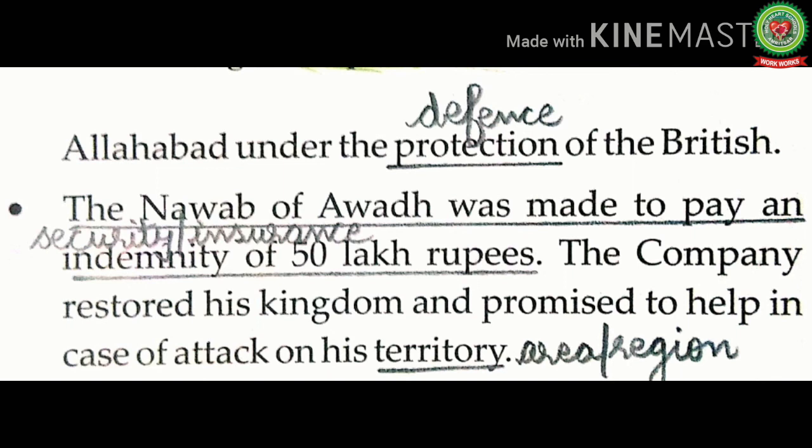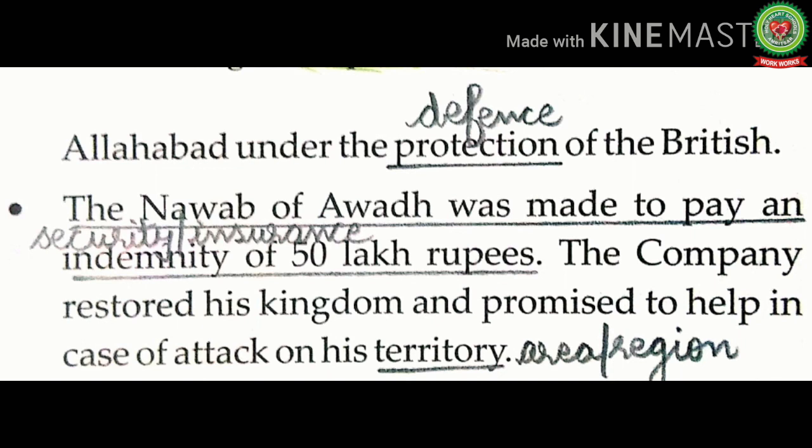And the tribute money paid to the emperor was for the maintenance of the emperor's court in Allahabad. And it was also decided that the Mughal emperor would reside under the protection of the British in the fort of Allahabad. And as per the treaty, the third condition was that the Nawab of Awadh was made to pay an indemnity of 50 lakh rupees. Indemnity means security or insurance. The company restored his kingdom and promised to help him in case of attack on his territory.